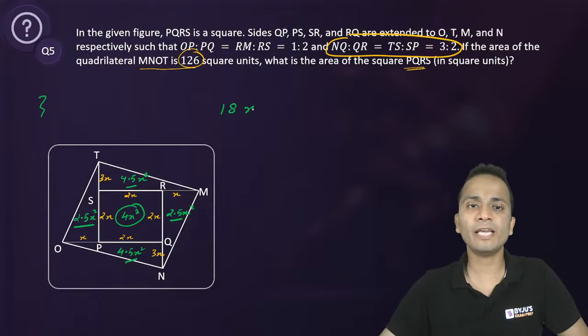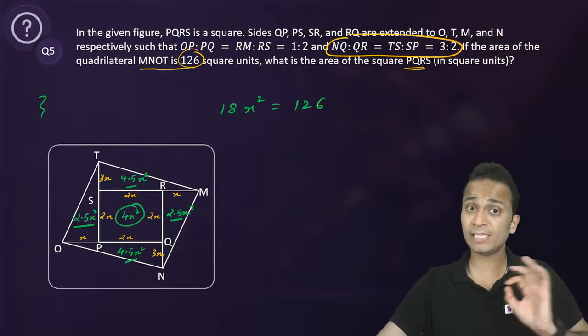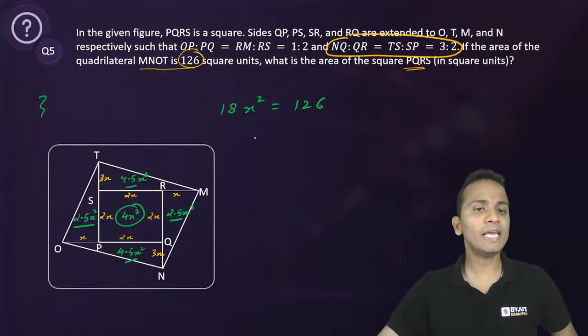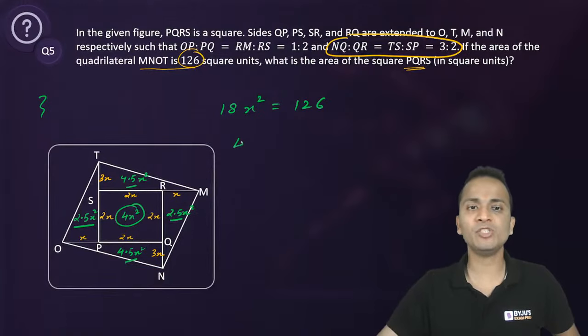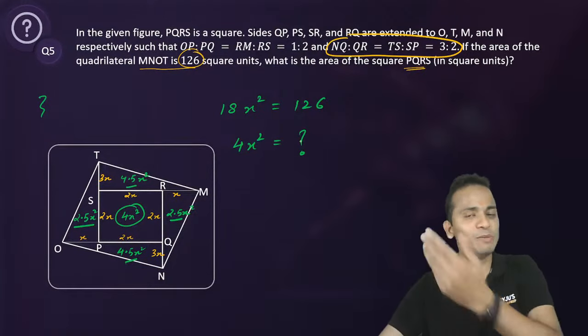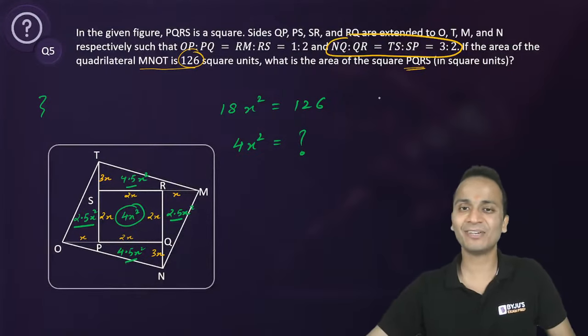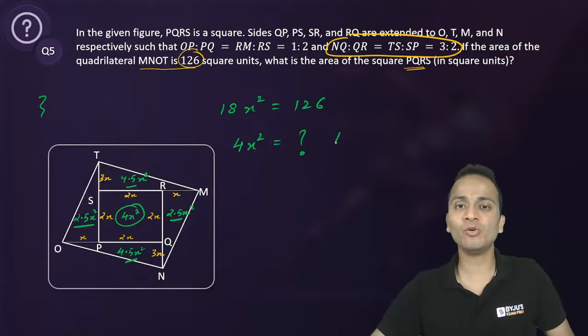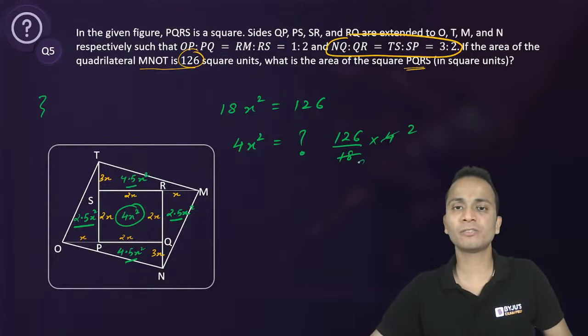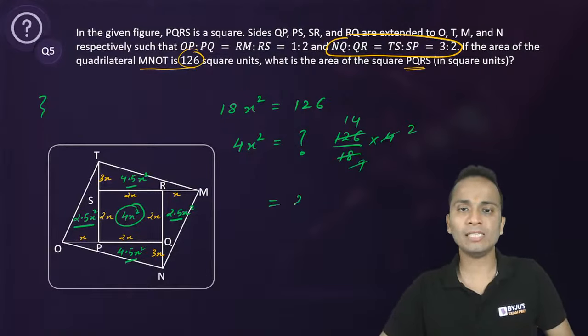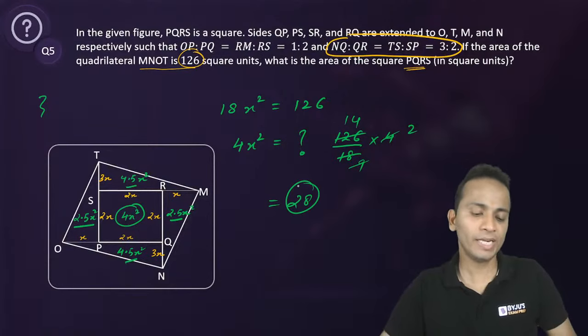So 18X square is equal to 126. This is given to us. Then the area of the square PQRS, that means we have to find 4X square. I hope all of you will be able to do this easily. Okay, so 4X square will be equal to 126 divided by 18 multiplied by 4. Let's do the calculations. So the answer should be equal to 28.